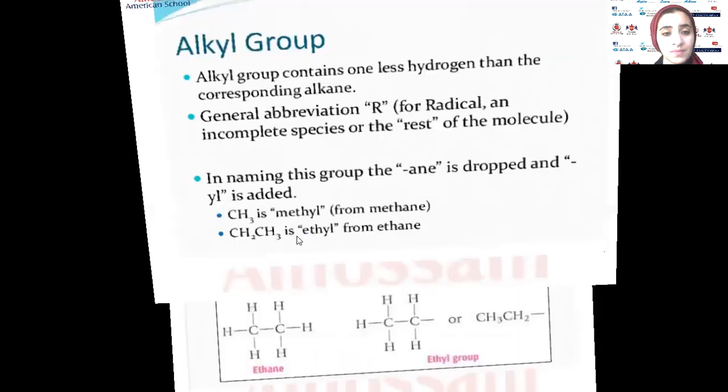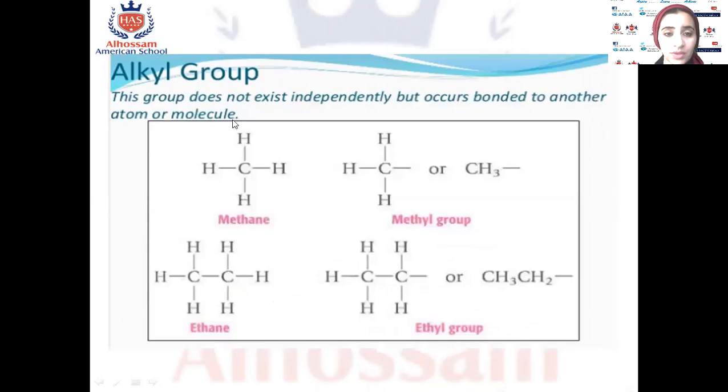Some examples. Methane, CH4. When we remove 1 hydrogen atom, it will be methyl group, YL. Instead of ANE, we will add YL, okay? This is called methyl group, CH3, when we remove 1 hydrogen atom. Another example, ethane, C2H6. When we remove 1 hydrogen atom, it becomes C2H5. This is called, instead of ethane, ethyl group.